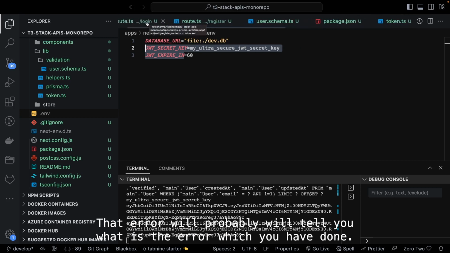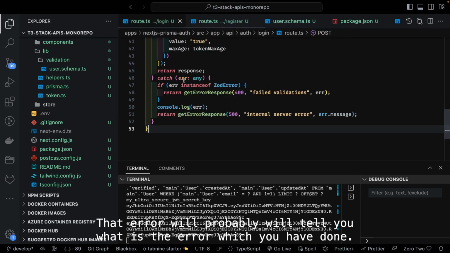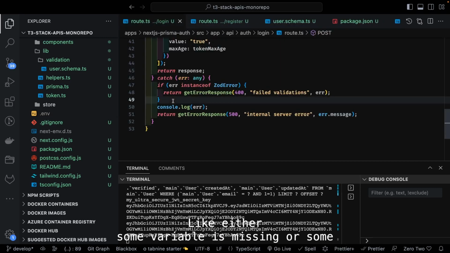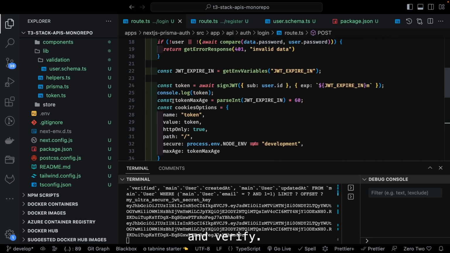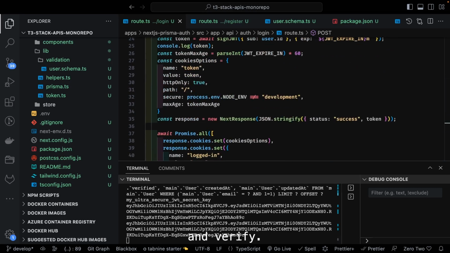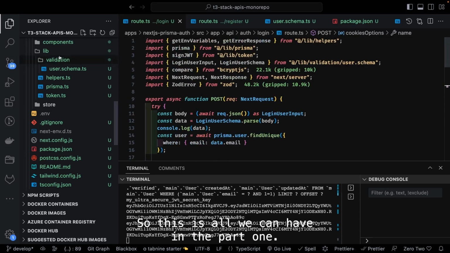And how we are debugging is just checking what the error is in the try catch. That error will probably tell you what error you have made, like either some variable is missing, or some error is being thrown by doing a sign and verify. So this is all we can have in part 1.